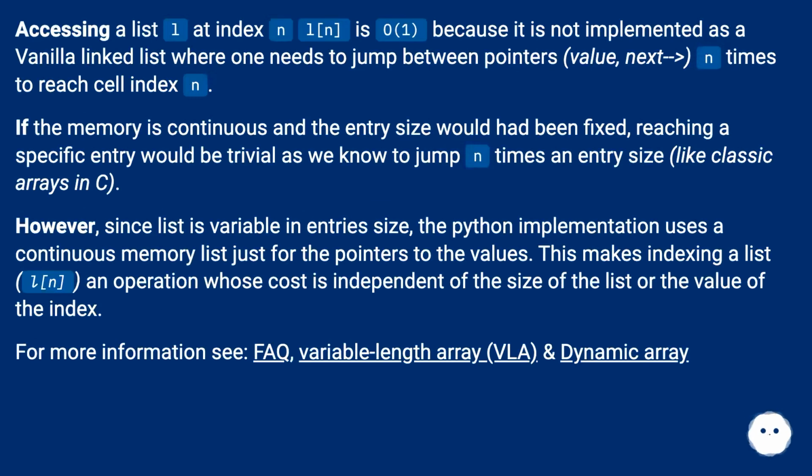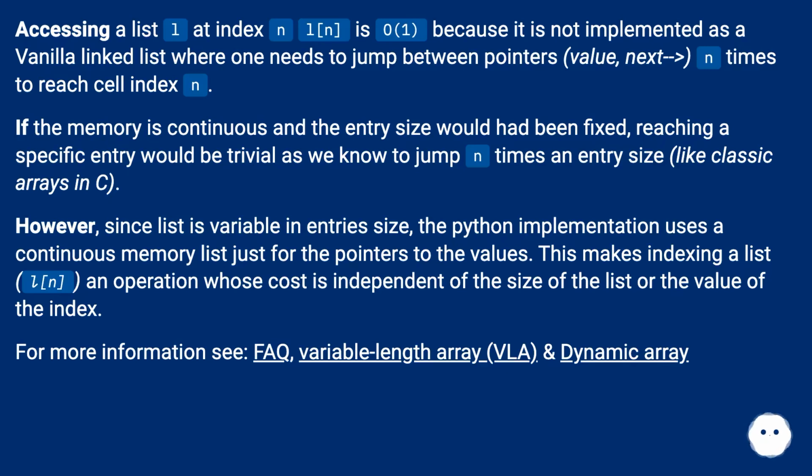Accessing a list L at index L[n] is O(1) because it is not implemented as a vanilla linked list, where one needs to jump between pointers (value, next) n times to reach cell index n. If the memory is continuous and the entry size is fixed, reaching a specific entry would be trivial, as we know to jump n times an entry size, like classic arrays in C.